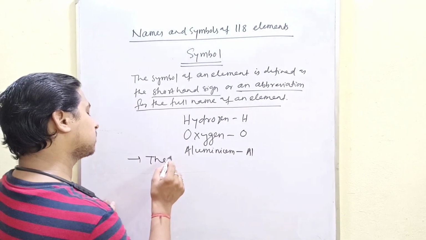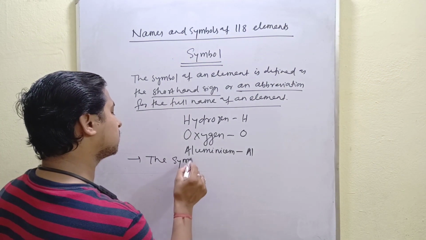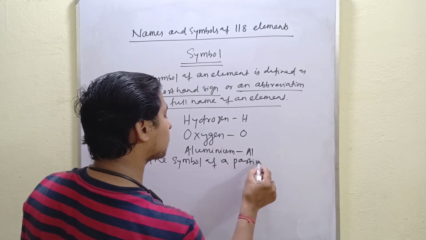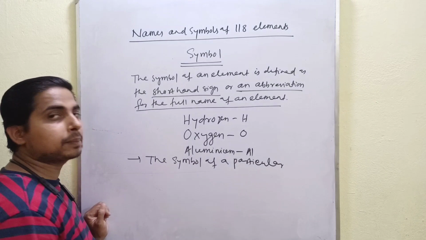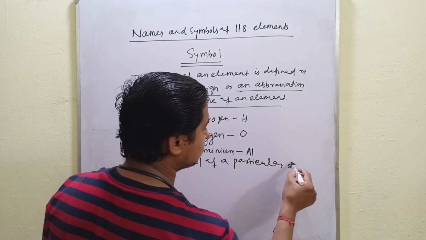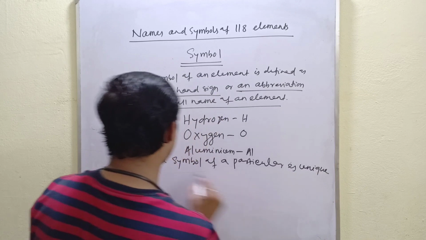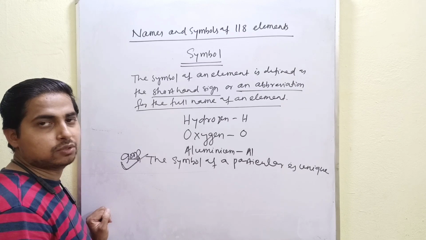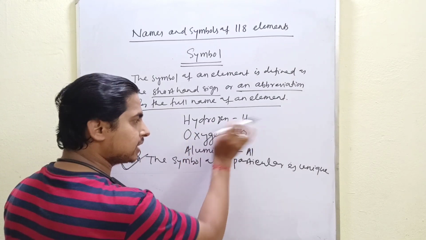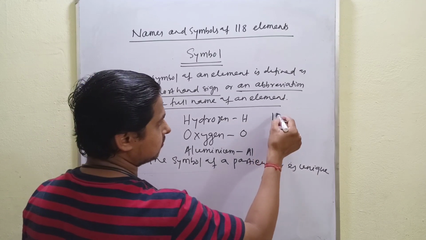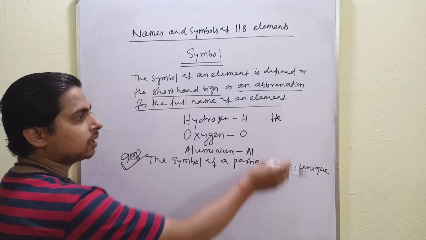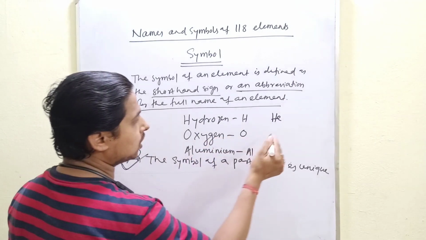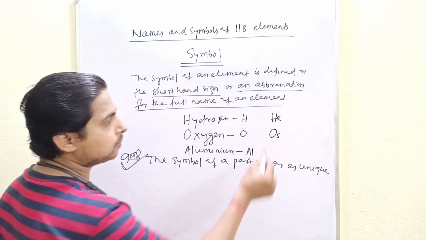The symbol of a particular element is unique. Very important. That means the symbol of hydrogen is H, not He, which is the symbol of helium. The symbol of oxygen is O, not Os, the symbol of osmium.